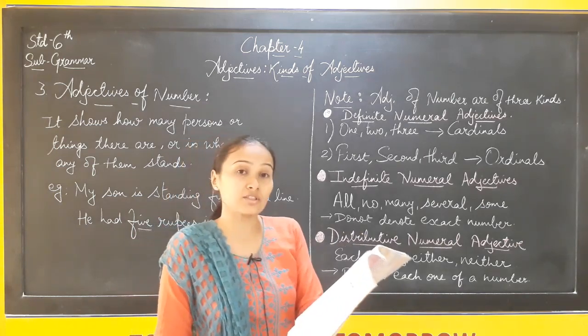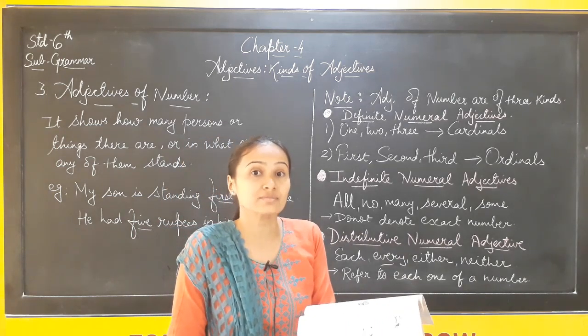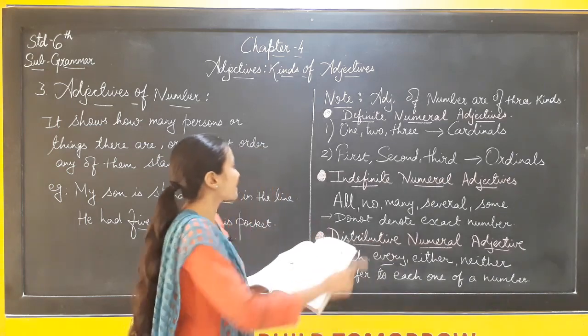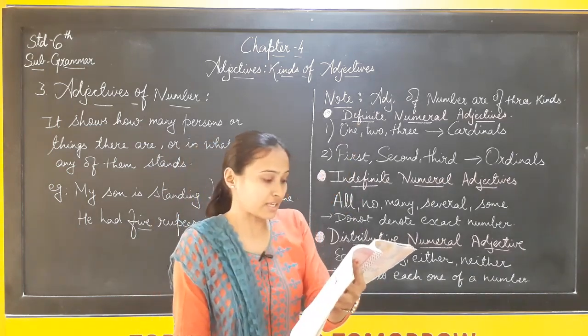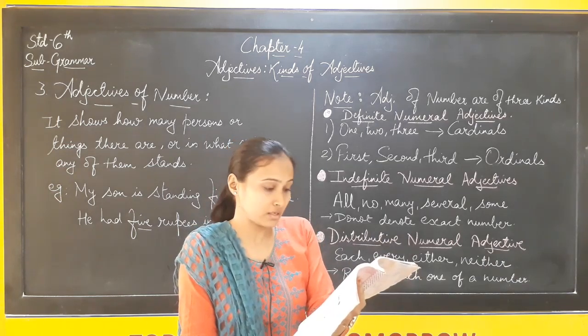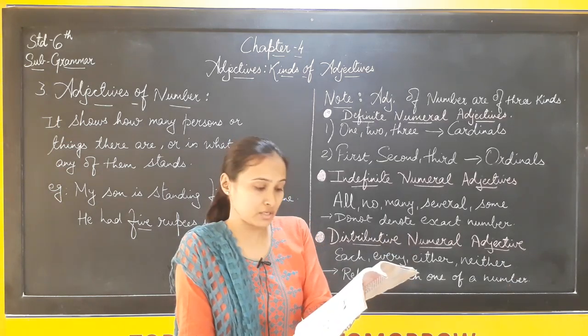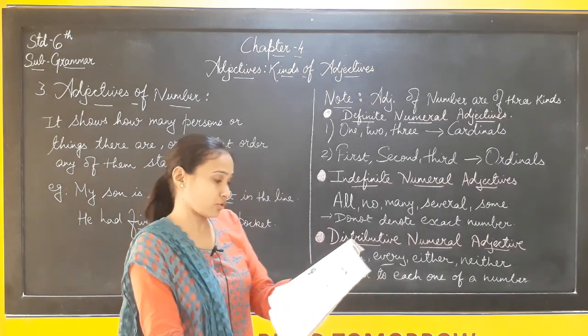My son is standing in the 5th row. 5th means what it is? Yes, it is a definite numeral, so we will write DN. Now he has lost all his wealth in gambling, so all, once again, is an indefinite numeral.